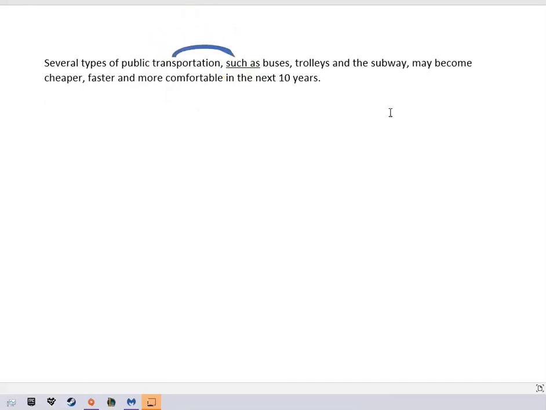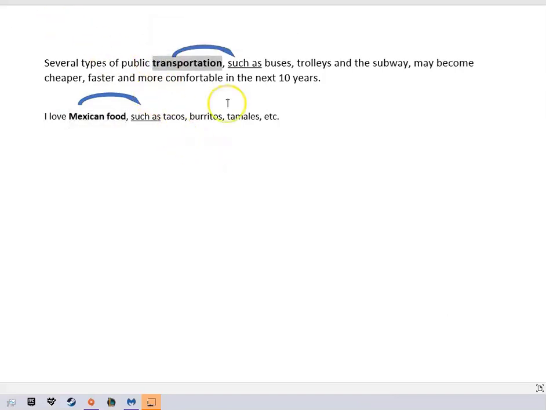So let me give you another example. I love Mexican food, such as tacos, burritos, tamales, etc. Okay, so such as is an example of what? It's an example of Mexican food. This is an example of transportation. So such as comes right after the word you want to give an example of, or examples of.